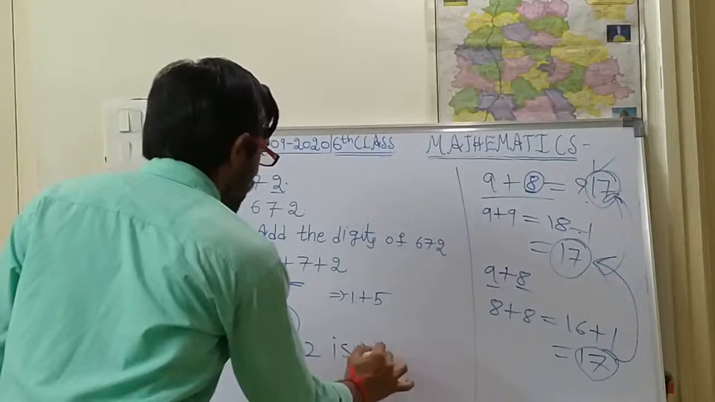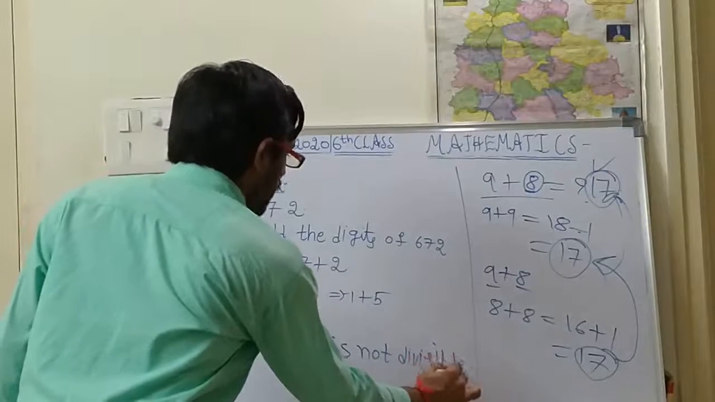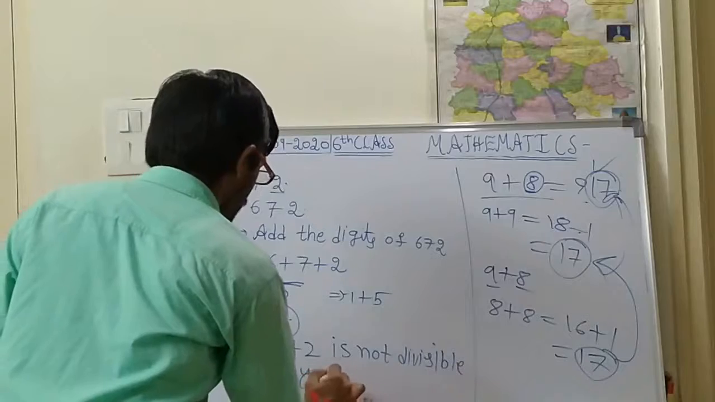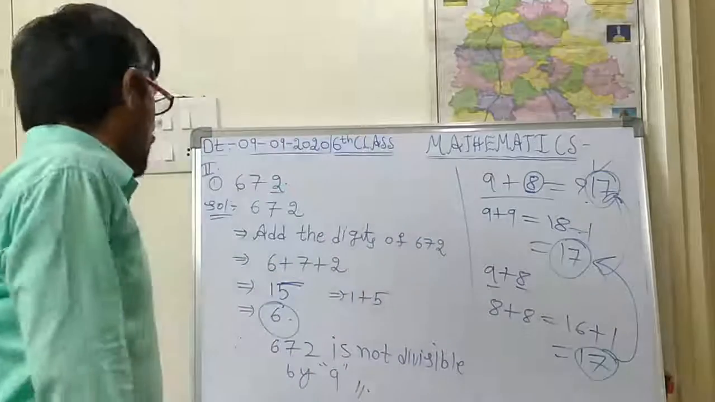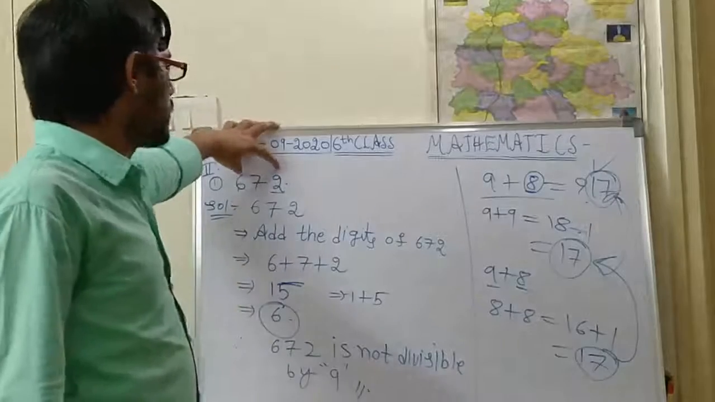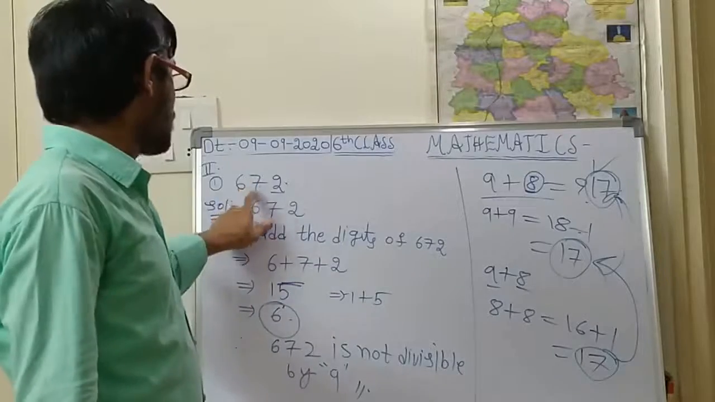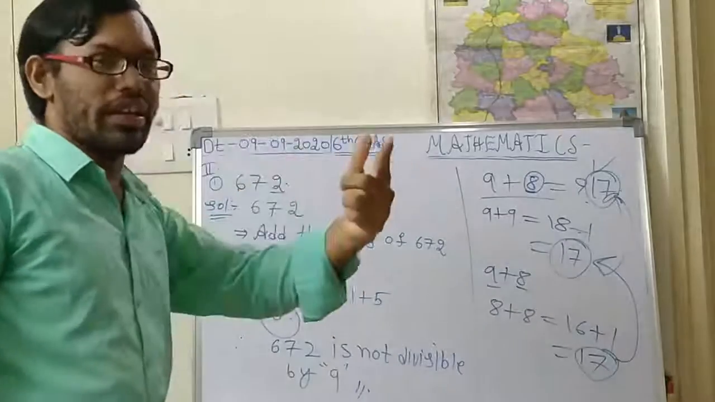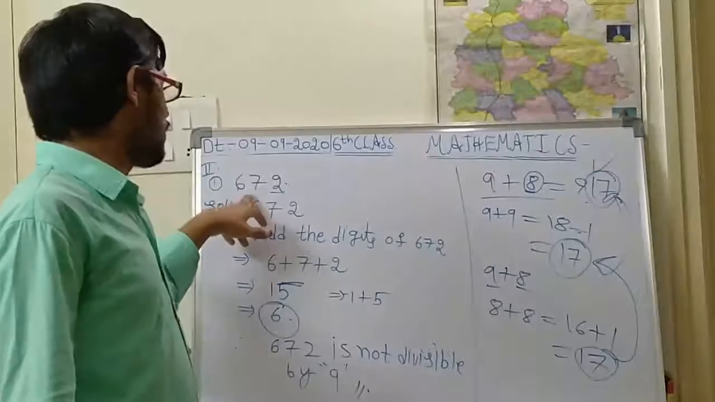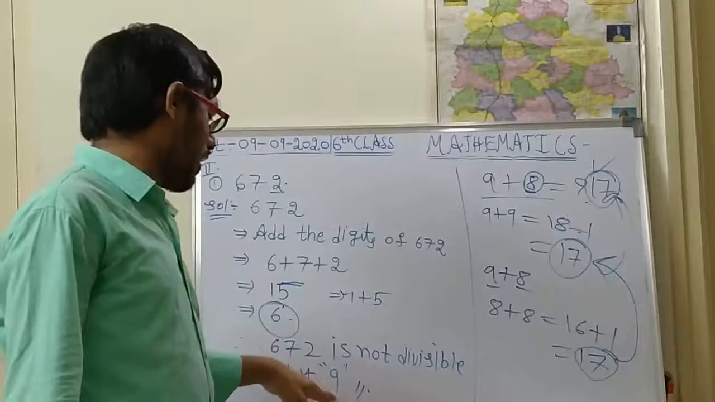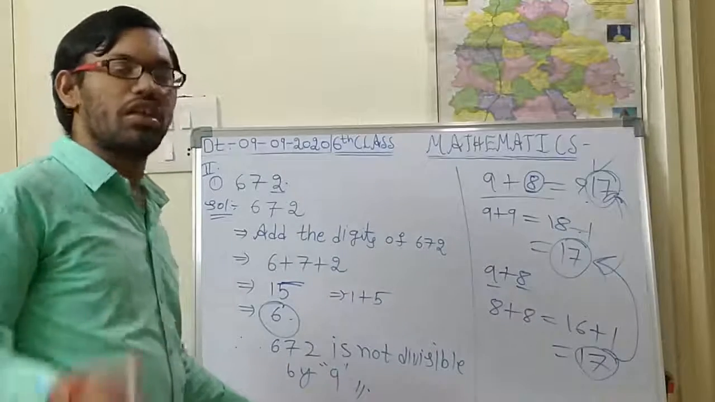672 is not divisible by 9. Okay, like this you are supposed to do. So in which table is this going to be divisible? So what is the answer? 6. So that means this number, 672, is divisible by 3. Is it right? By 3 and by 6. So this is divisible by 6 but not 9. So this number is not divisible by 9. Okay, so like that you are supposed to identify.